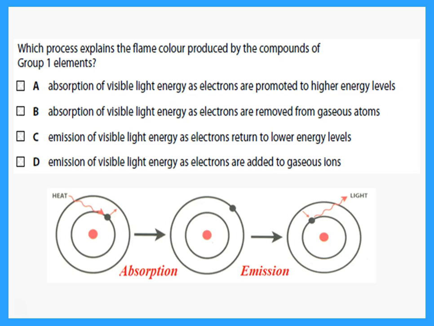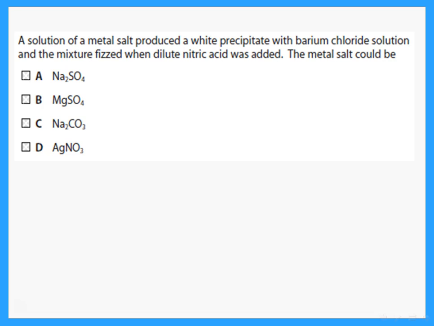Now, the electron does not like to be in this higher energy level. It needs to go down. When it goes down, it gives out the same amount of energy that it absorbed. If this energy is within the visible region, then I will see a specific color. So actually, why do we see flame colors for these elements? It is because of the emission of visible light energy as electrons return to lower energy levels. This is in the visible region.